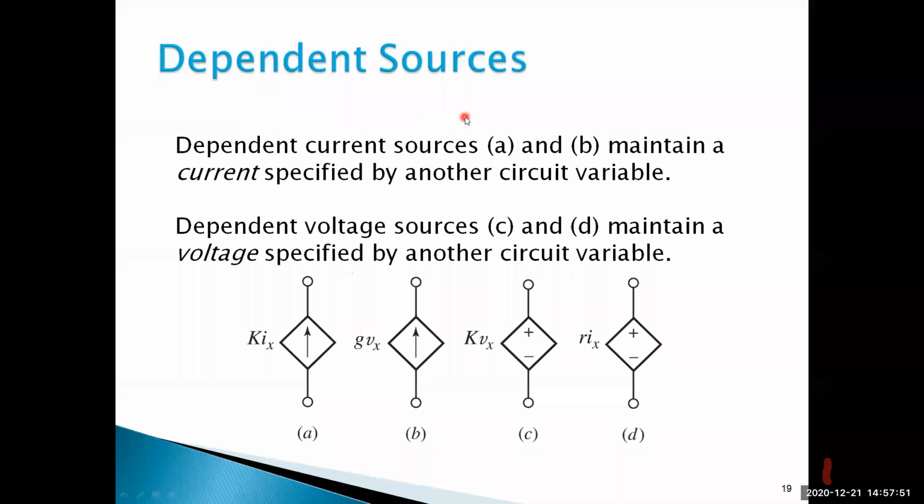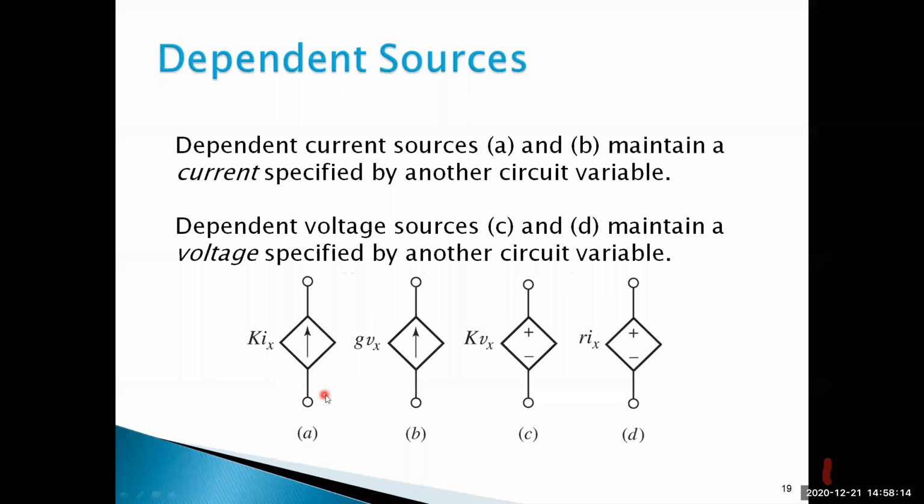Next, dependent sources. There are different types of dependent sources. Okay, so A, B, C, D. 4 different types of sources are there, 4 different types of sources we have to use. Dependent current source A.